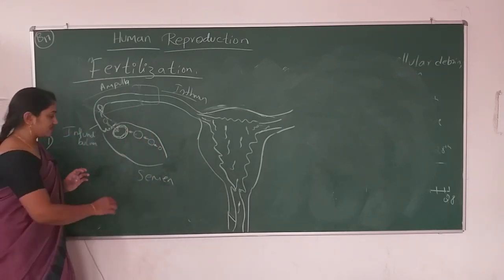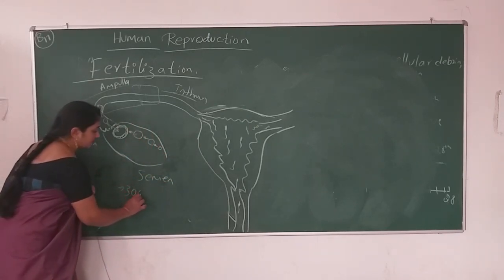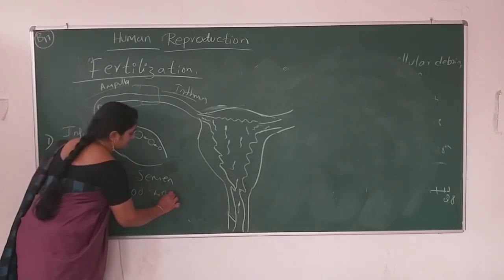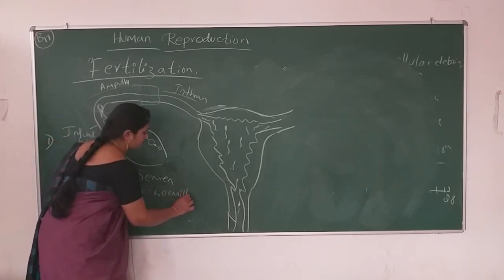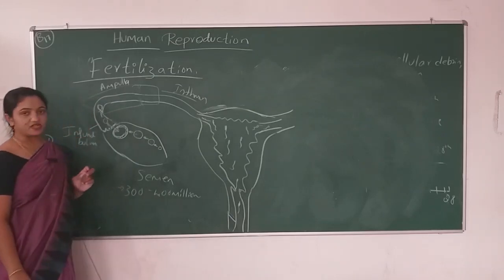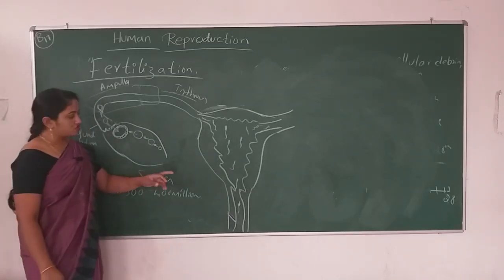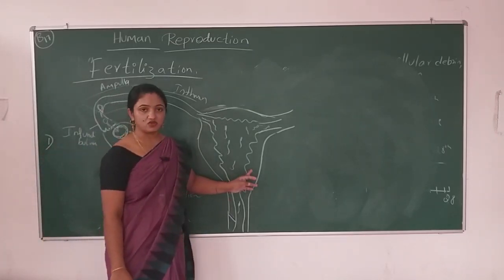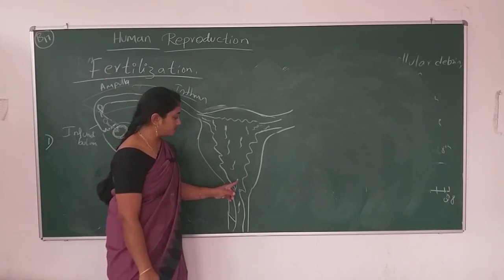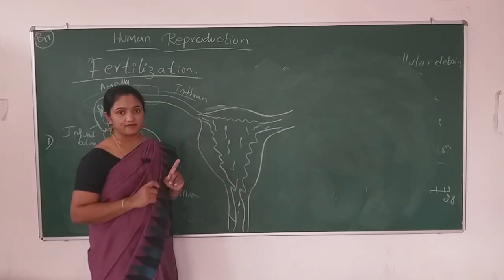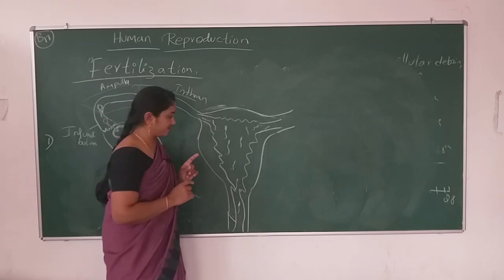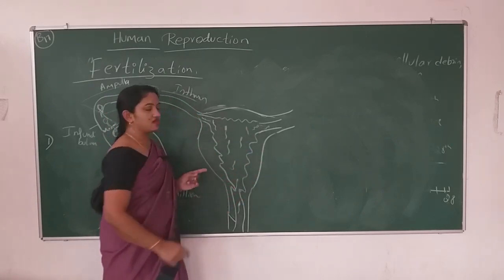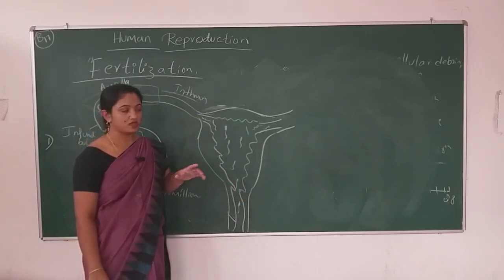In that semen, 300 to 400 million sperms will be present. Okay, so let me tell you one more interesting concept here. The sperms get activated when they enter inside the female reproductive tract.